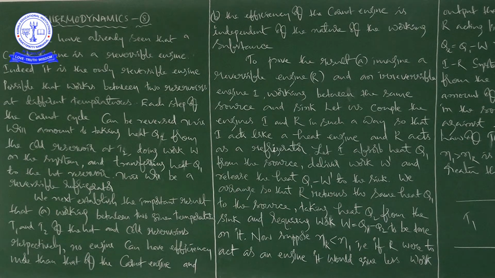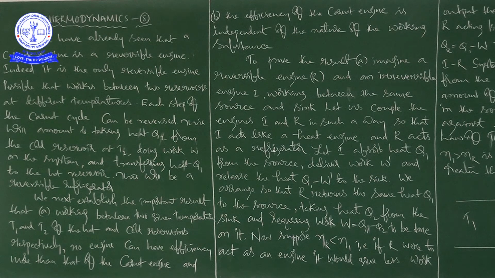In the Carnot cycle, there are 4 steps. In the first step, isothermal expansion of the gas; in the second step, adiabatic expansion of the gas; in the third step, isothermal compression; and in the fourth step, adiabatic compression. So in these 4 steps, we got 4 different equations for work done. Finally, we calculated the total amount of work, that is W is equal to W1 to 2 plus W2 to 3 minus W3 to 4 minus W4 to 1.